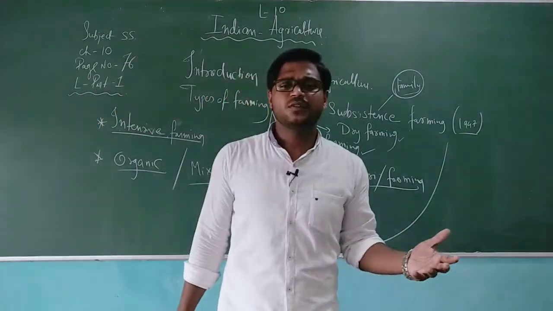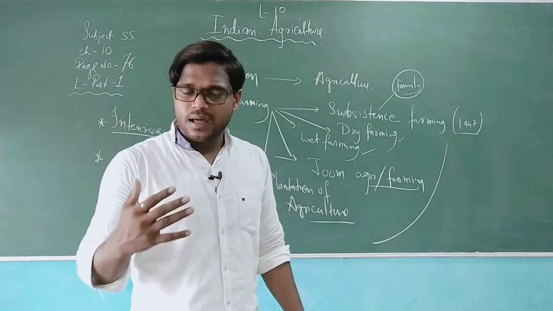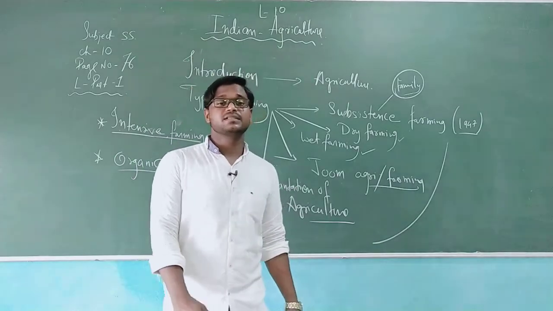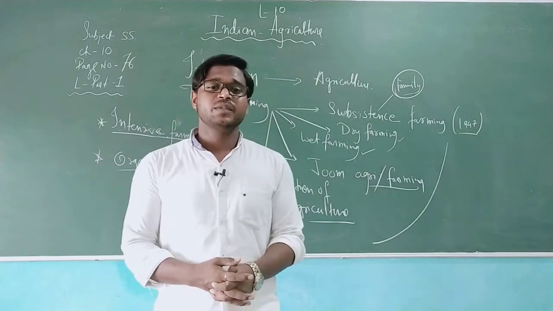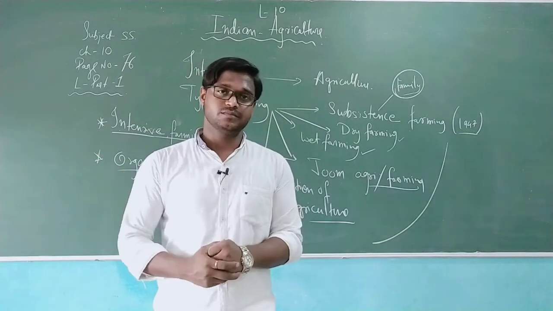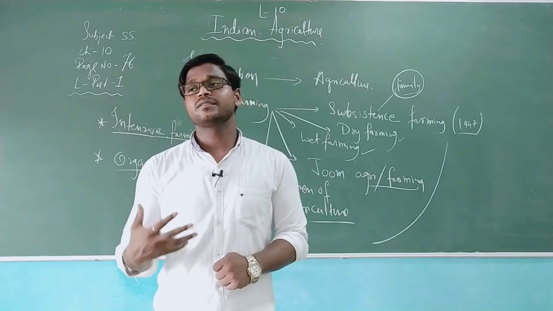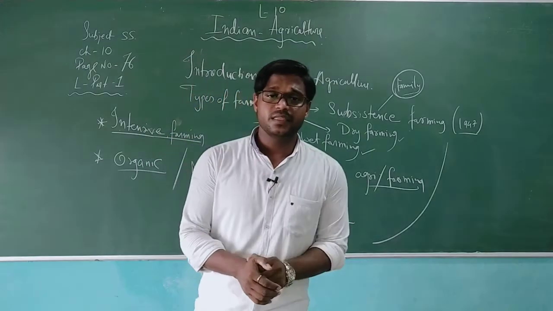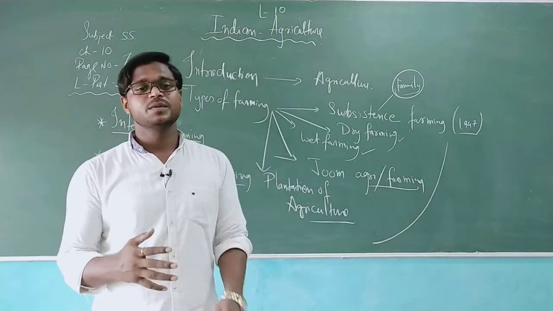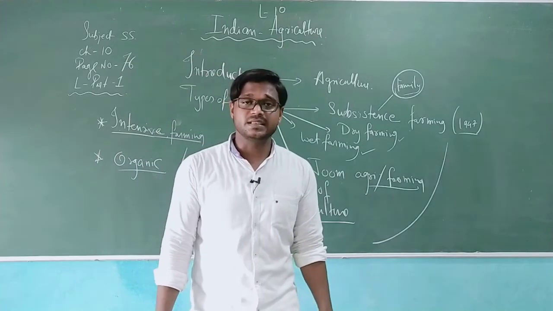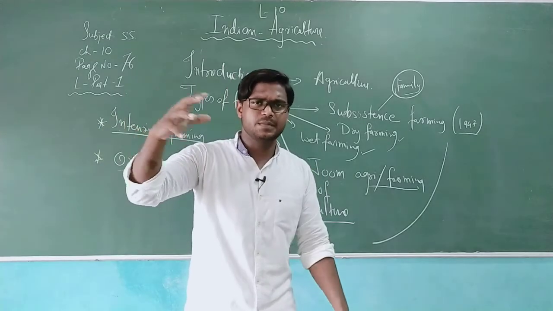Just take a general example of paddy. Paddy is the most important crop of India, and it is grown in large amounts in many states, where paddy covers about one-fourth of the total sown area of India. Paddy is a crop of the torrid zone, and for more production we need more rainfall and irrigation facilities. Due to less rainfall in Punjab, Haryana, and Uttar Pradesh, this crop is grown through irrigation facilities. It means we need artificial water supply in Punjab, Haryana, Uttar Pradesh and so on.